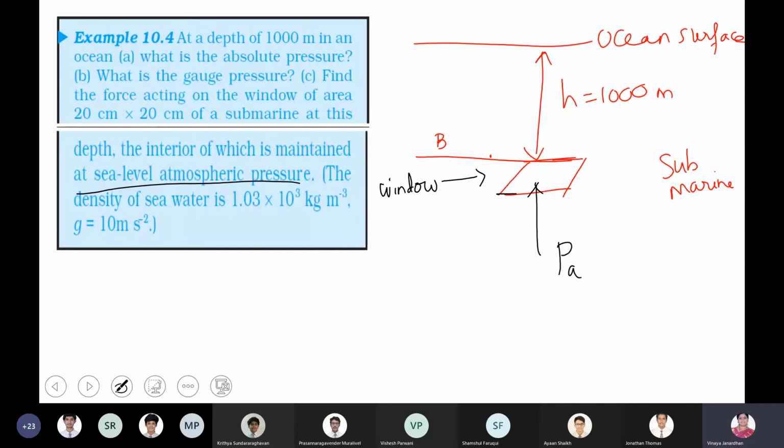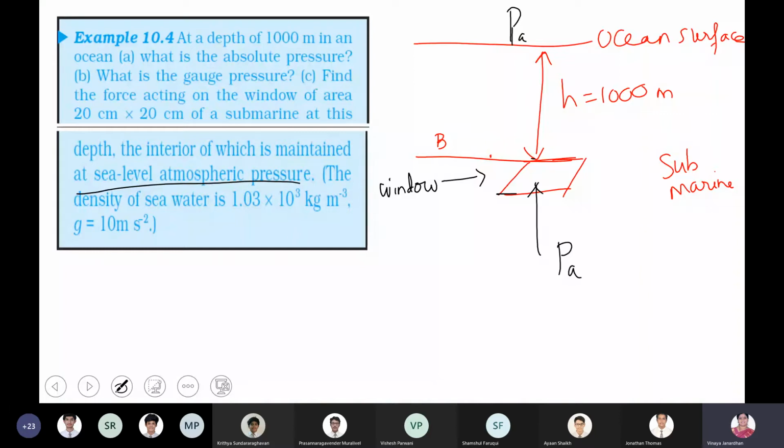But what about the surface above the window? What will be the pressure on the top surface of the window? What will be the pressure at 1000 meters? Okay, it will be P, the pressure at point B. You can directly go for the pressure at point B.